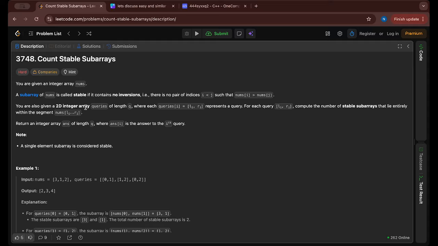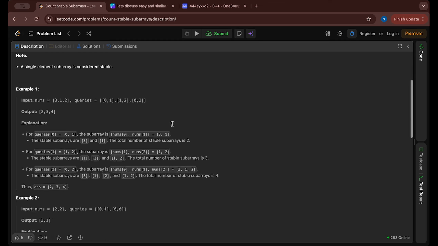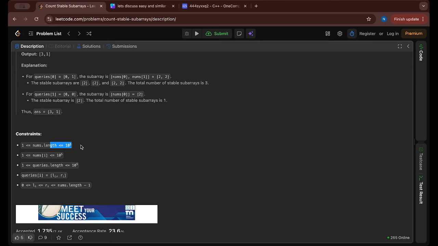You are also given a 2D integer array queries of length q, where queries[i] equals li, ri represents a query. For every query li and ri, compute the number of stable subarrays that lie entirely within that segment v of li to ri. Return an integer array answer of length q where answer[i] is the answer to the ith query. N is up to 1e5, values are up to 1e5, and queries length is also up to 1e5.